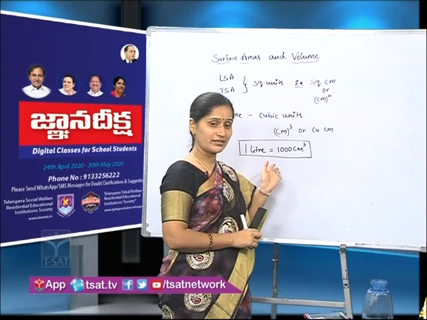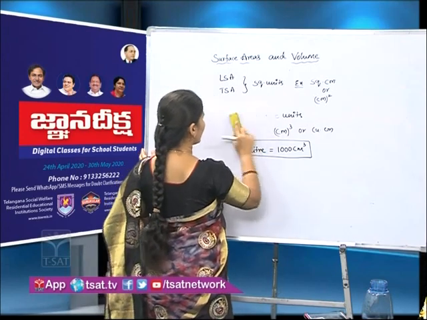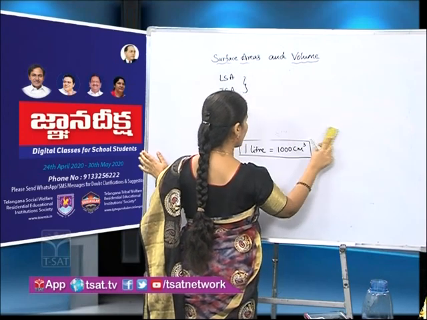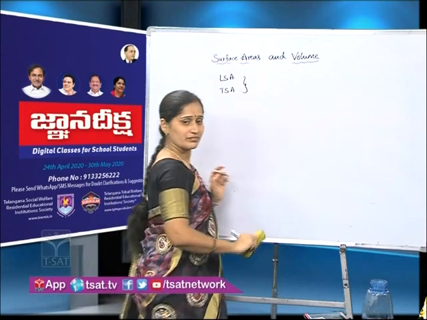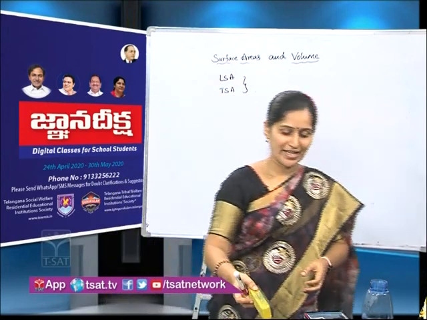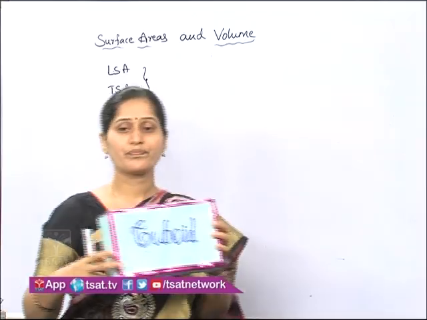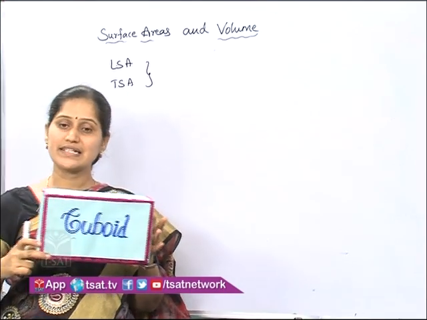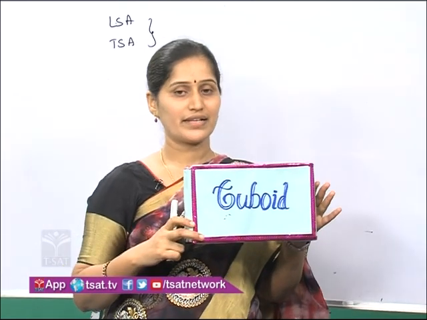Is it clear? Okay. Then shall we derive the LSA, TSA and volume for any one of the prisms? Are you ready to know? Yes? Very good. Now we are going to derive the formulas for LSA, TSA and volume of a cuboid, right?